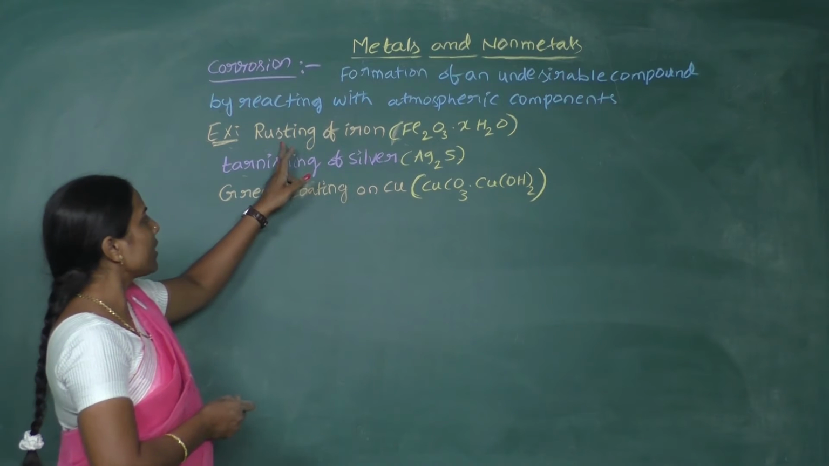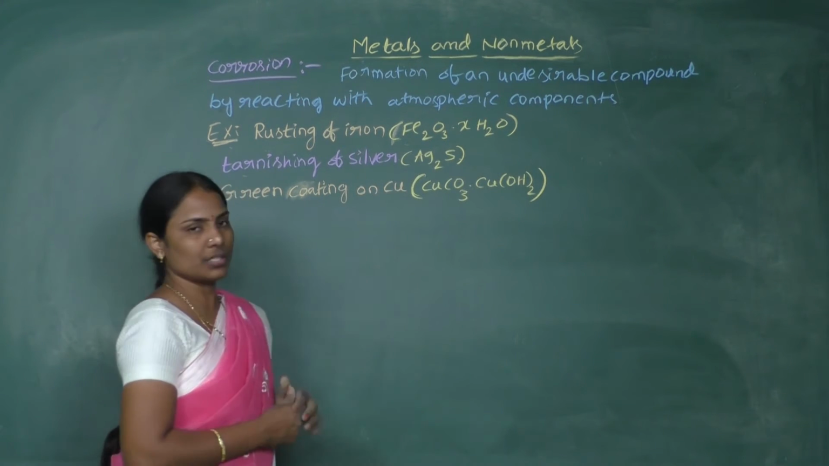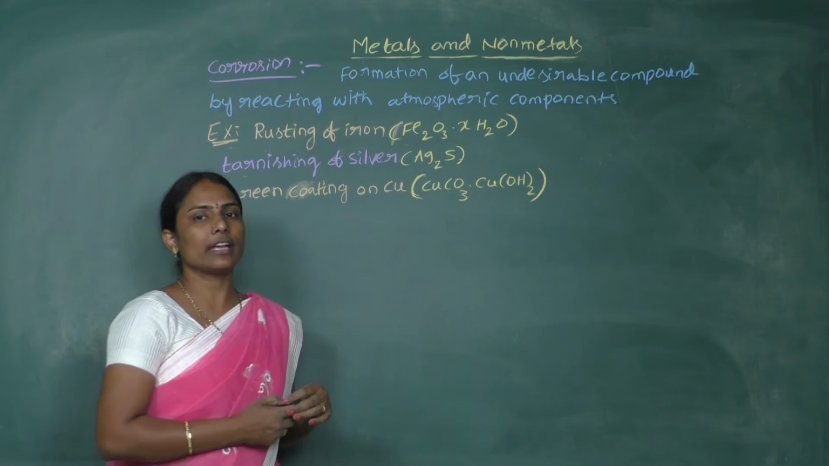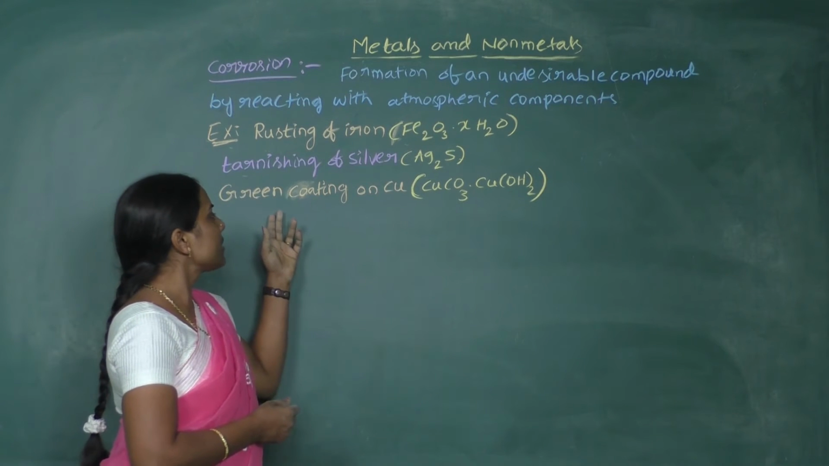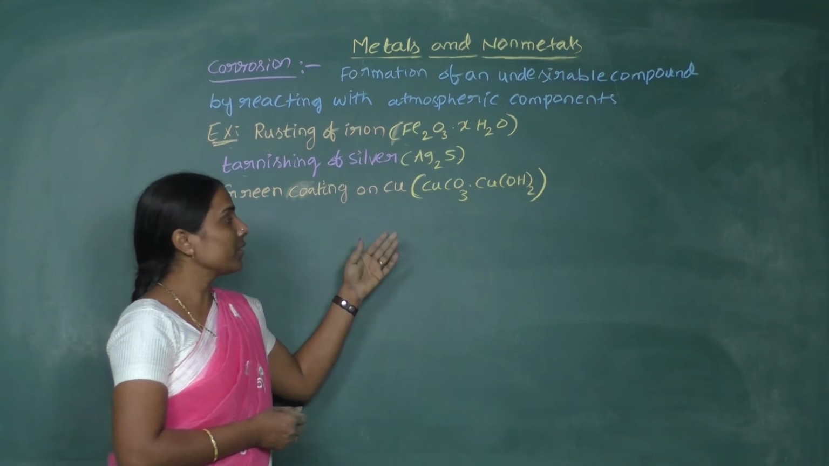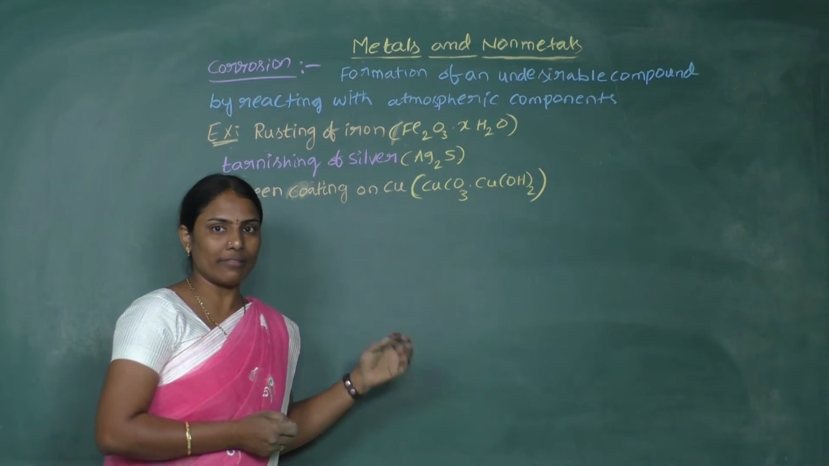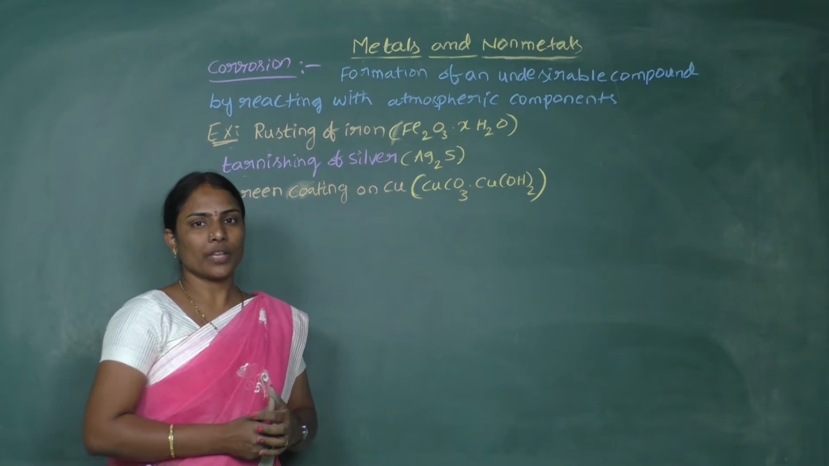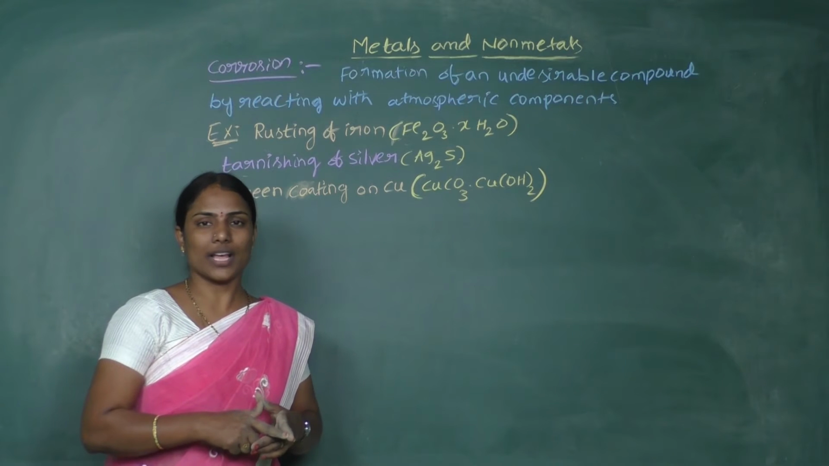When iron reacts with the oxygen and water present in the atmosphere, rust is formed. Similarly, when silver reacts with the sulfur present in the atmosphere, silver sulfide is formed. And if copper reacts with the carbon dioxide and water present in the atmosphere, and at the same time with oxygen, then the green coating is developed. Such formation of undesirable compounds is known as corrosion.